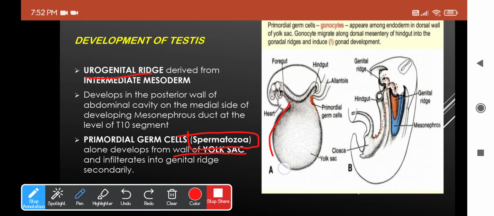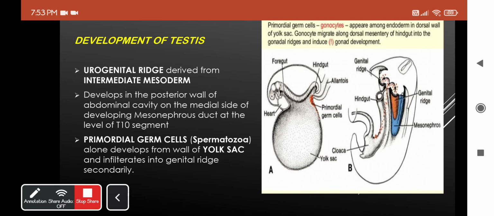If you see, this is your yolk sac, and this will be connected to your gut tube by a duct called the Vitelline duct. It is through this tube that the primordial germ cells, precursors of the spermatozoa, tend to migrate from the wall of the yolk sac, and through the hind gut they infiltrate into the gonads formed from the genital ridge. So you have to just remember, everything except this primordial germ cell, the spermatozoa in male, will come from the genital ridge. That is, spermatozoa only will arise from the yolk sac.